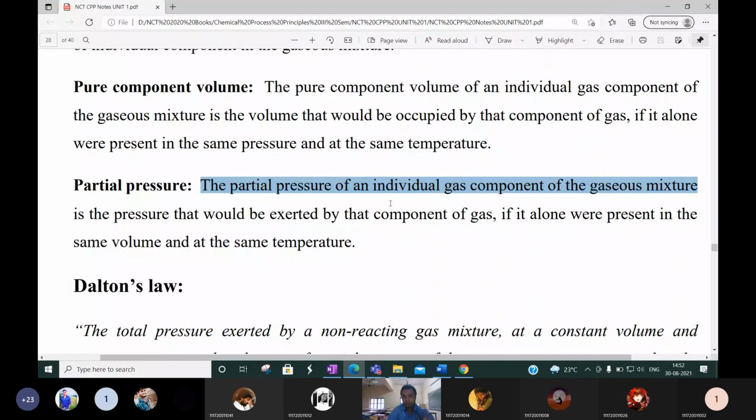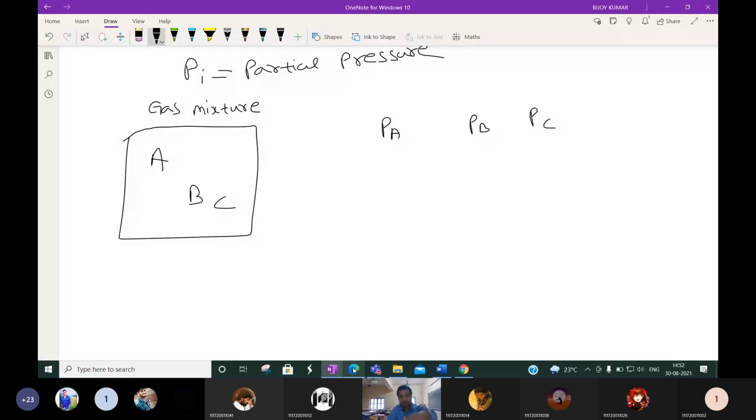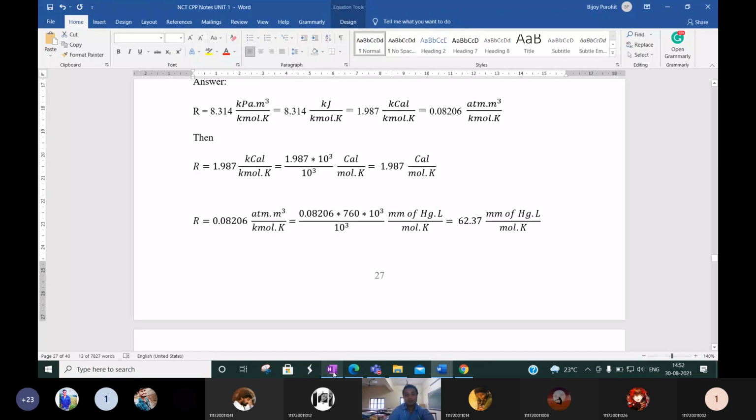The partial pressure of an individual gas component of the gaseous mixture. It means in the gaseous mixture, what is the partial pressure of A, what is the partial pressure of B, or what is the partial pressure of C? Or you can say individual component. What is that value?